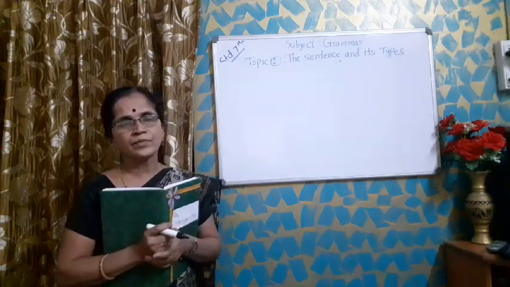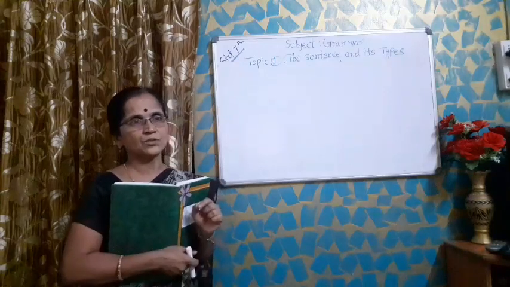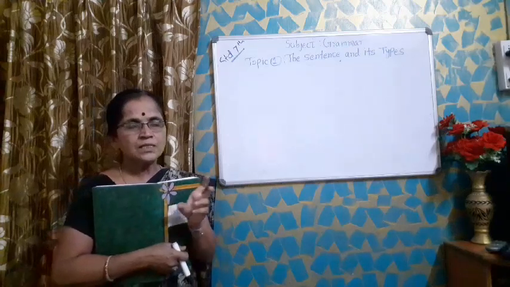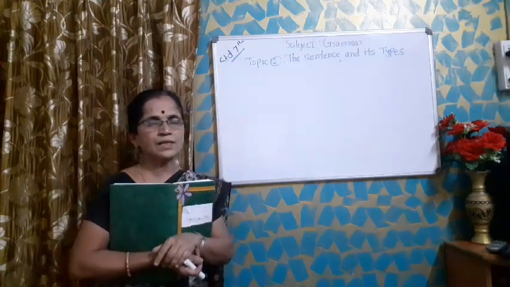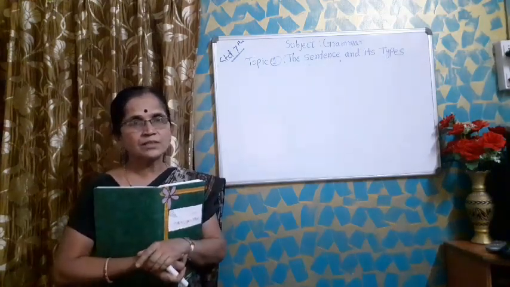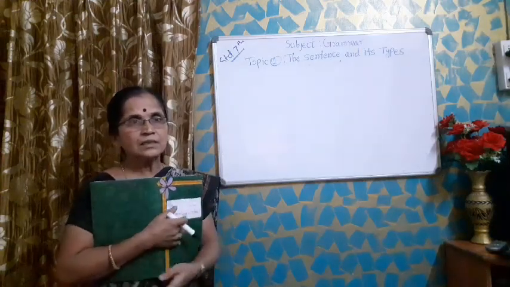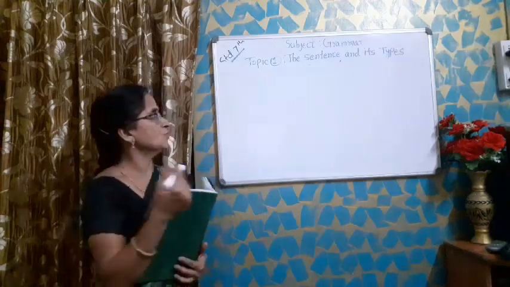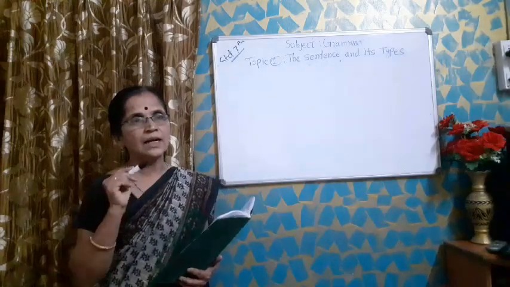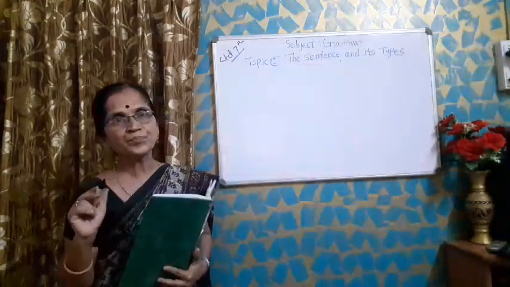What is meant by nature of sentence? Nature of sentence means for what purpose the sentence is used. When we are speaking with each other, sometimes we are just making some statement. Sometimes we want to express certain feelings. Sometimes we want to ask some question or make some inquiry. We use sentences for different purposes, and according to the nature of the sentence there are four main types of sentence.